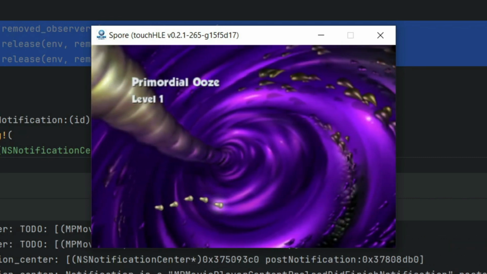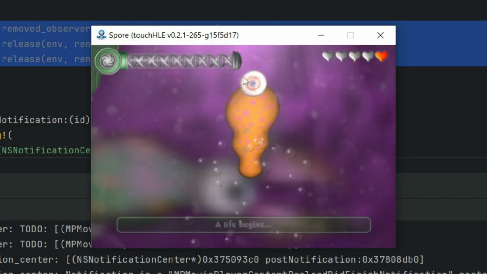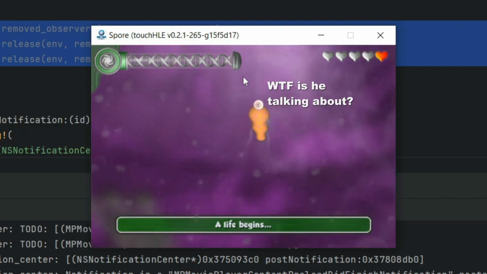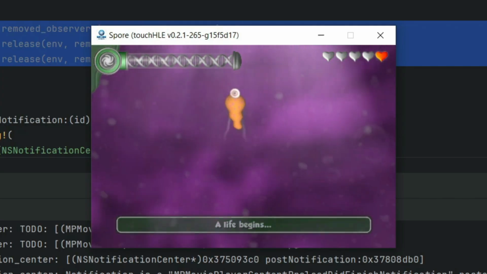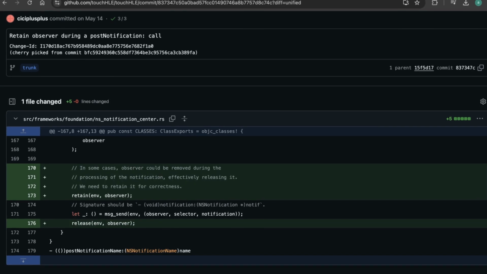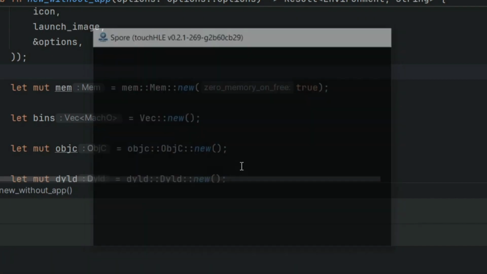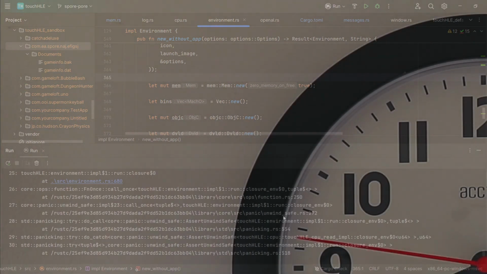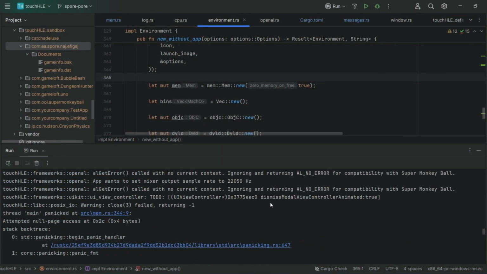This is not by any means a proper fix, because it creates a memory leak. The proper fix consists in retaining the NSNotification observer until notifications are delivered. But even after committing this fix, the game is still crashing after the tutorial. And after even more hours of investigation, I concluded that this game has a problem.